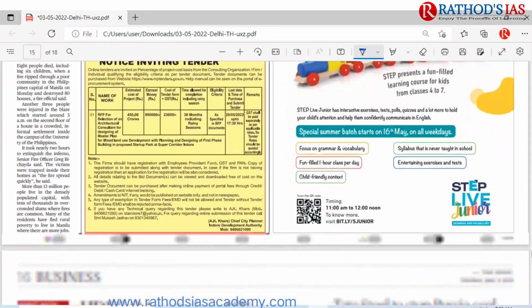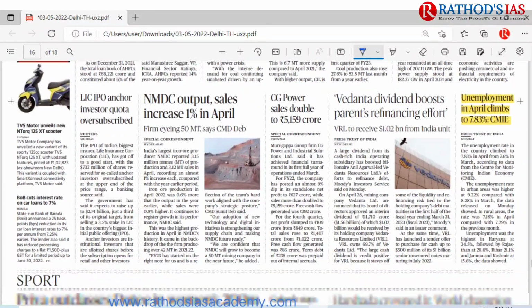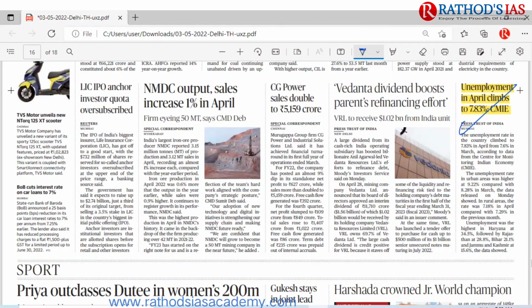And if you move forward to the business page, there you can see one article, that is unemployment in April climbed to 7.83%. So this is the data according to CMIE. So you have to see this article, and I discussed some facts regarding this topic as well. So these are some important articles that appear in today's newspaper.